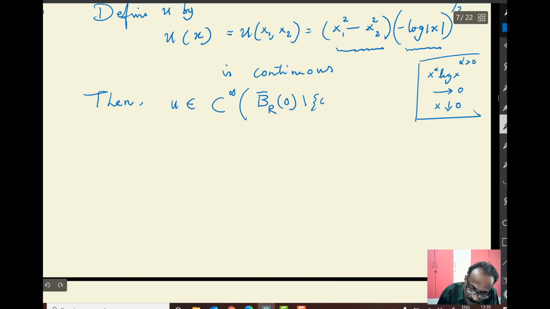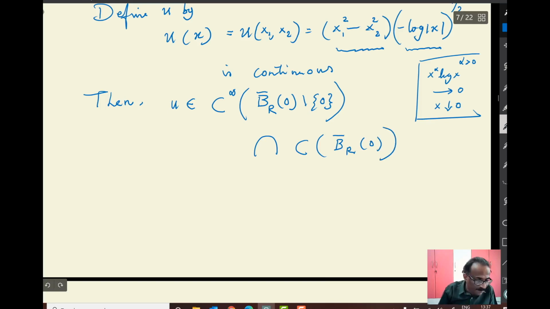Okay. So you can have differentiability, but when you differentiate further, the derivative is not continuous because it will produce more singularities. So only at the continuity level you have it. So u is continuous, and there is no problem.